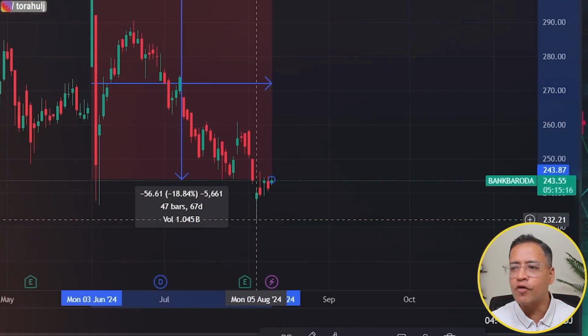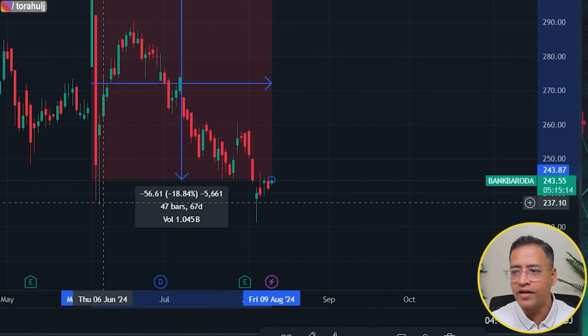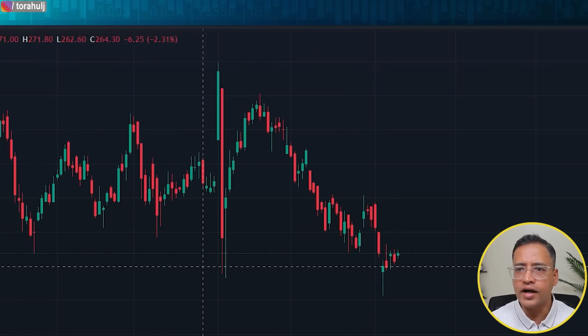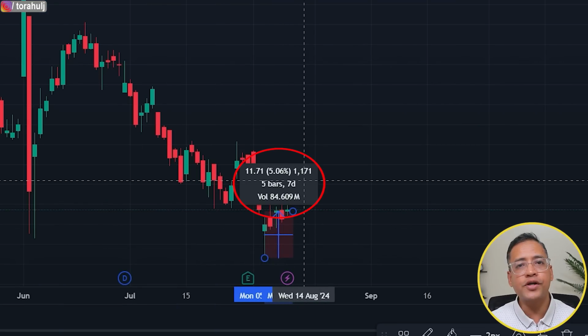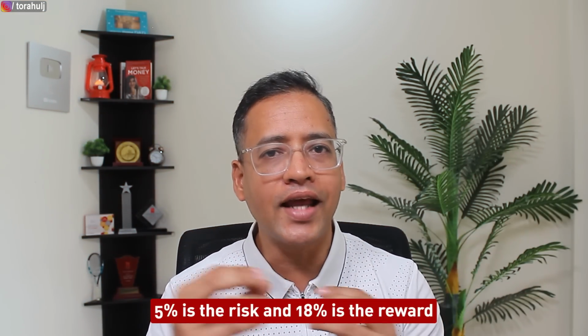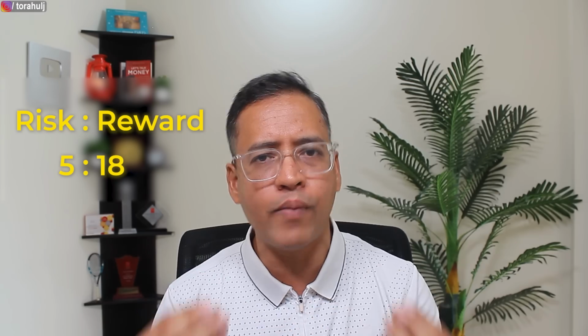This is because it is down from the previous bottom that the stock made very recently on 4th or 5th of June. So if I were to delete this one here and draw another one, it's going to be around 5% downside that the stock might potentially see. So here the risk versus reward ratio will be 5 is the risk and 18 is the reward. I have just rounded it. So 5:18 is the risk reward ratio for Bank of Baroda.